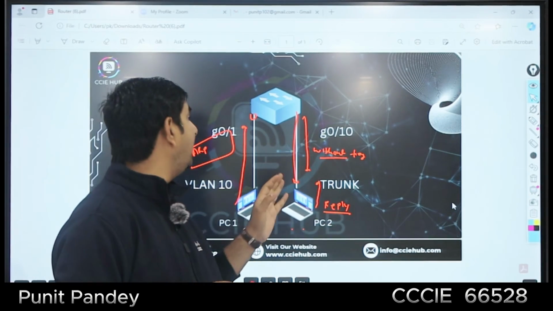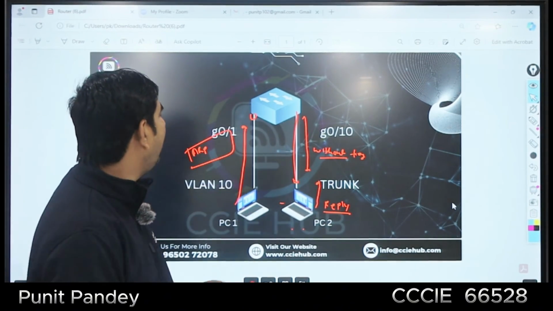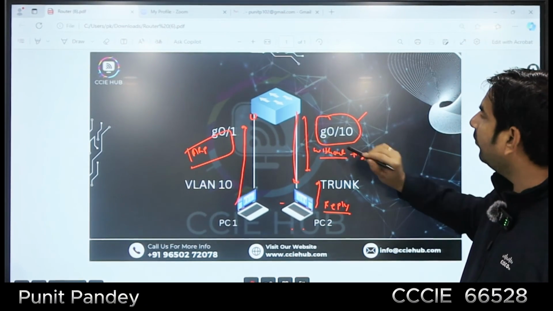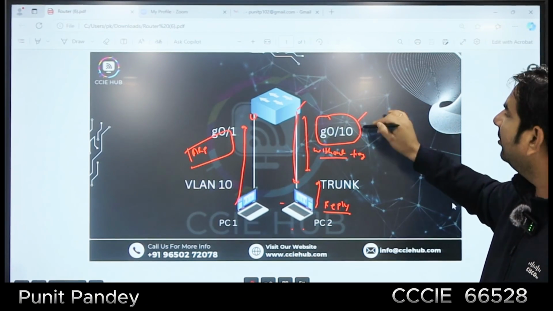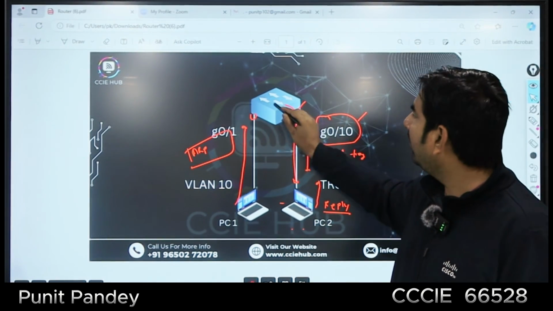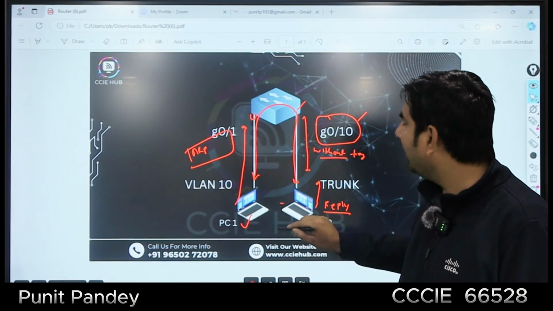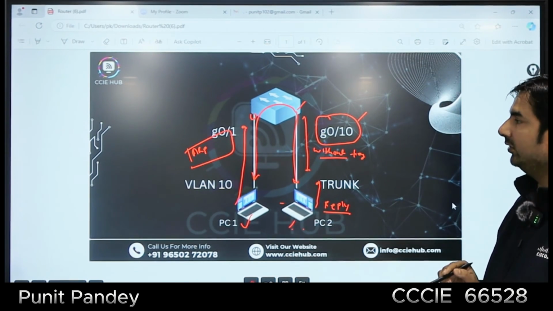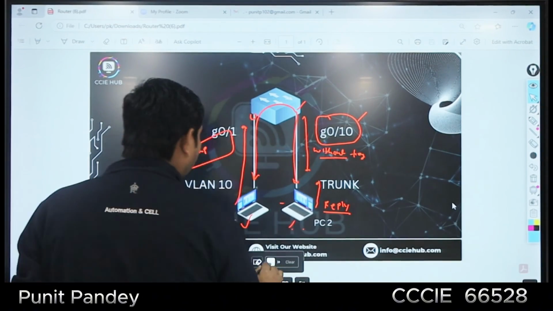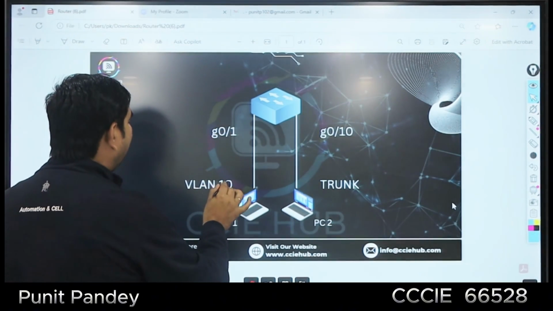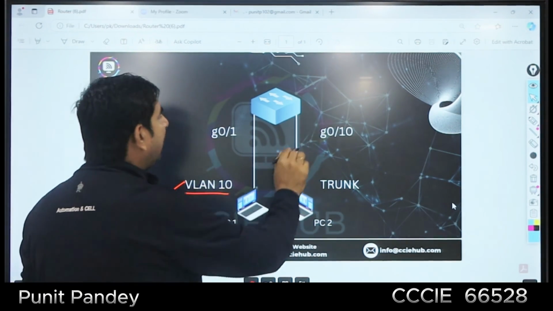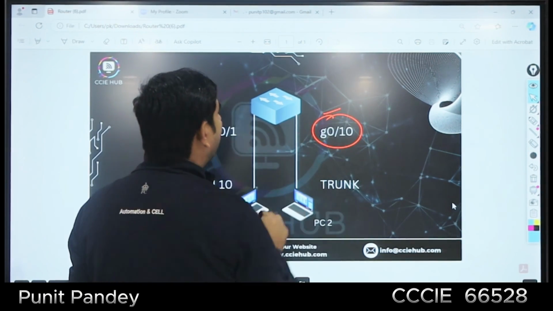So once the switch gets traffic on this trunk interface without a tag, the switch will assume this traffic is coming from the native VLAN, which is VLAN 10, and it will forward it on this interface. In that case, both PCs will communicate with each other. So there are only two ways they can make the communication: either you put the PC into VLAN 1 instead of 10, or you make VLAN 10 the native VLAN here.